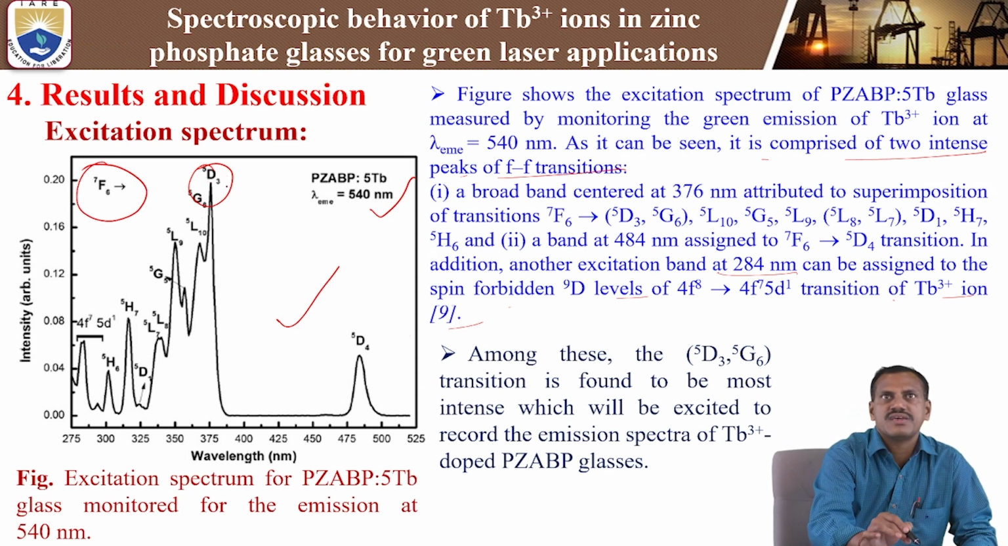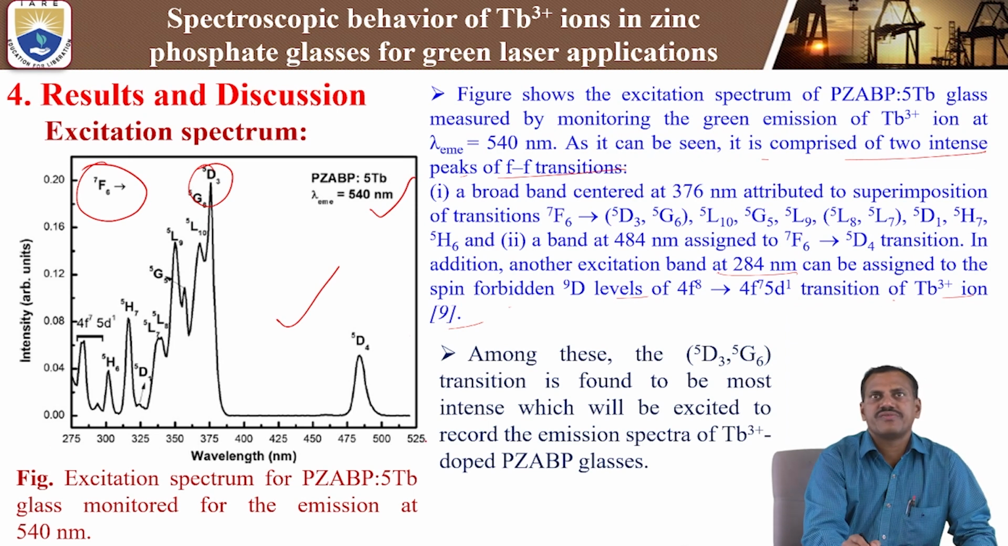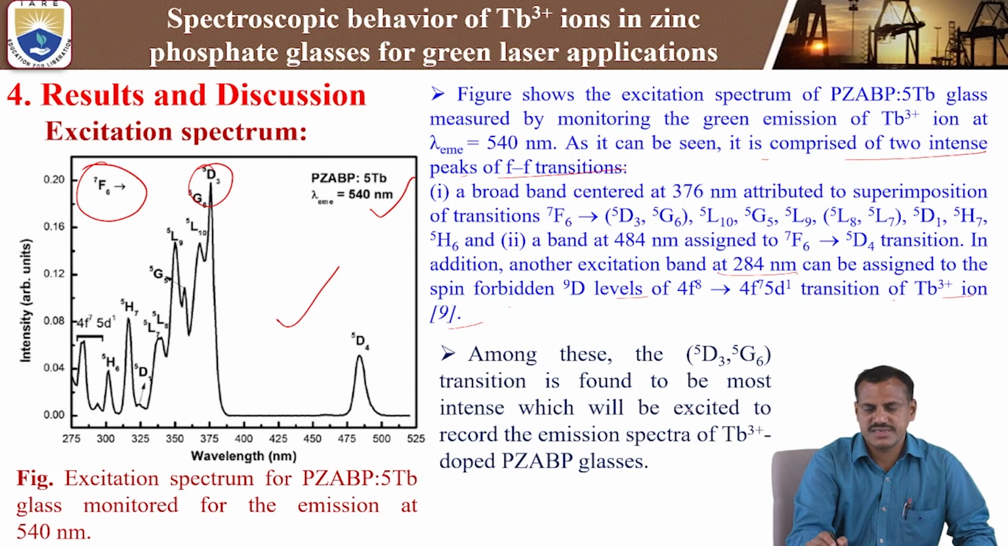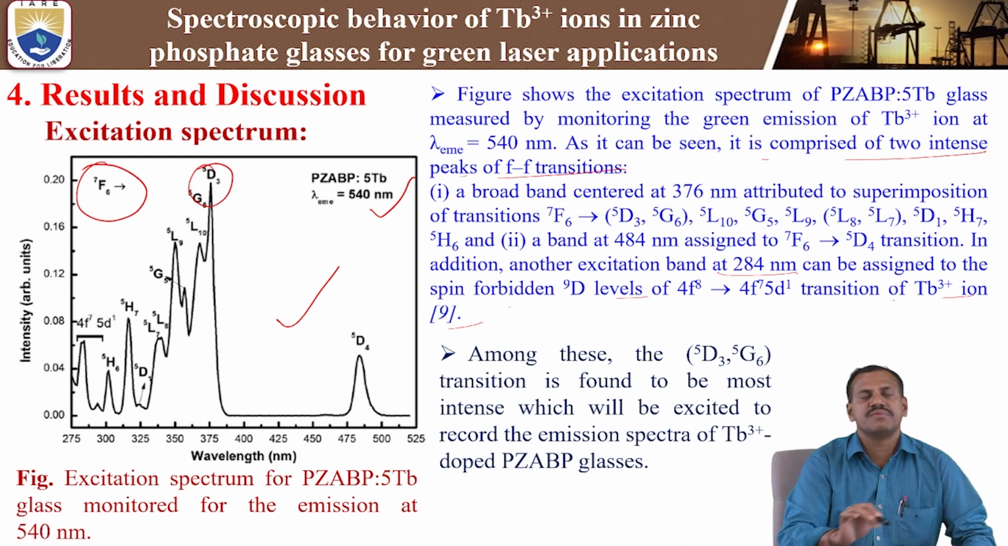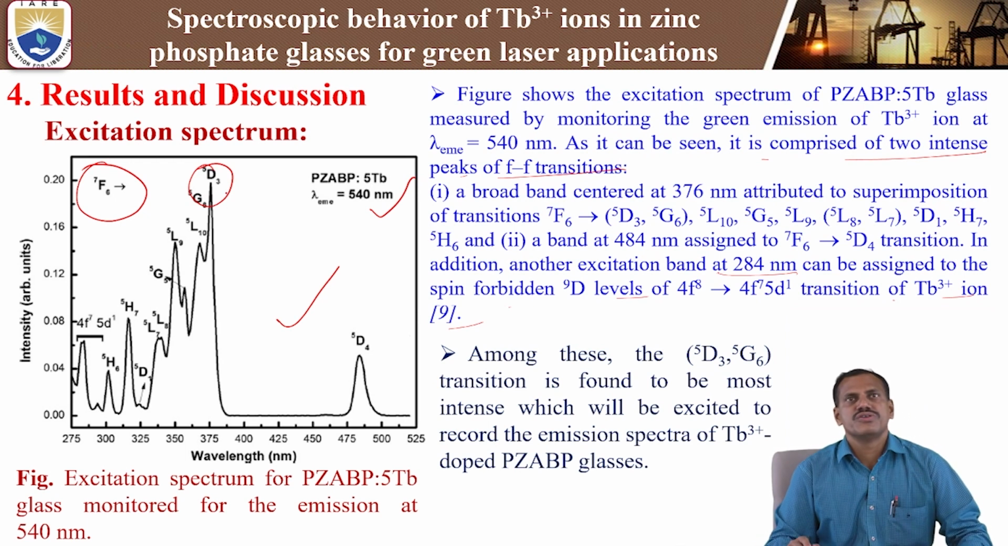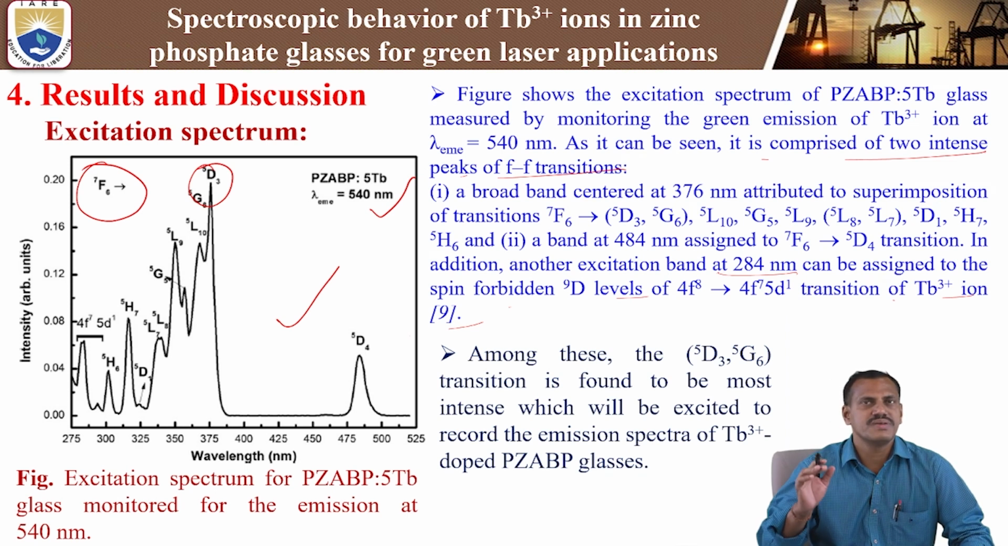So this transition is the most intense from 275 nanometer to 525 nanometer in the excitation spectrum. We are observing the highest intensity of the excitation peak is the 5D3 to 5G6 transition. So that transition, found to be most intense, will be used for excitation to record the emission spectra of the terbium-3+ doped zinc phosphate glasses. We are going to use it for pumping purposes to measure the emission transitions of the terbium-3+ ions in zinc phosphate glasses.